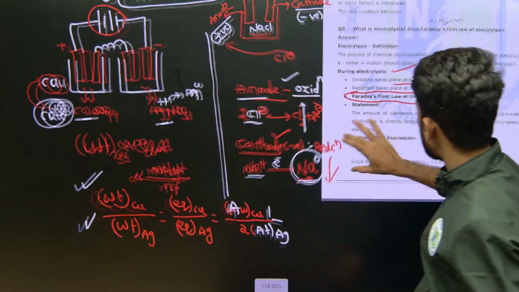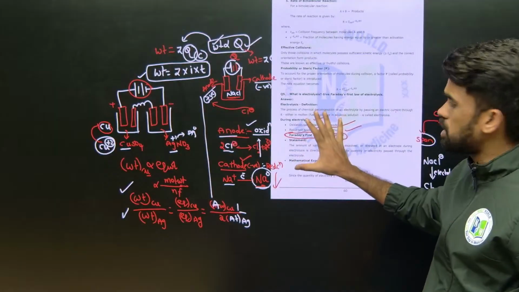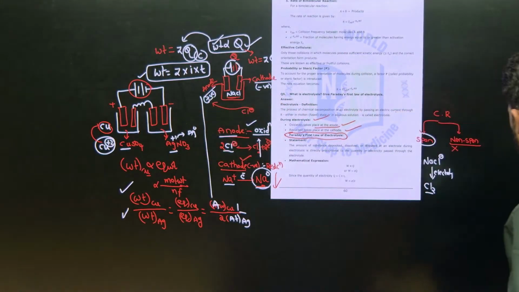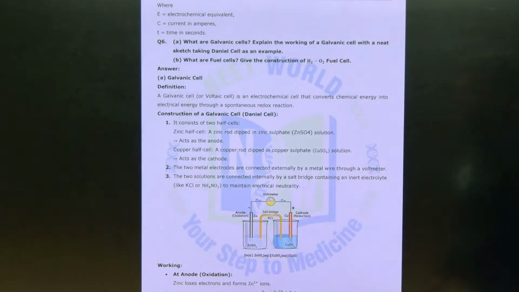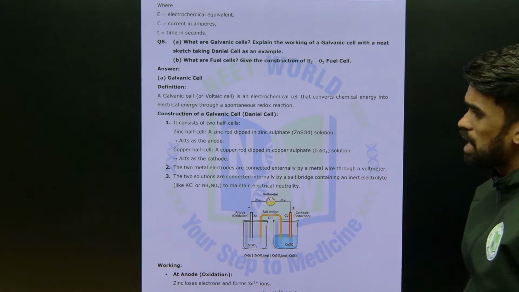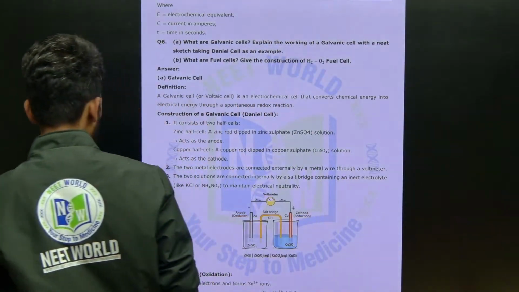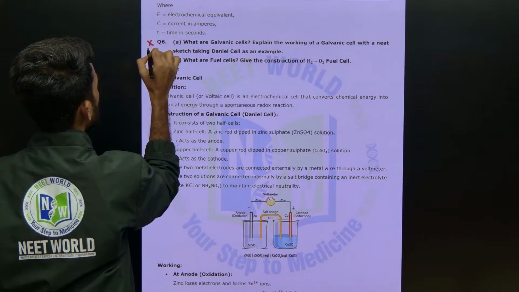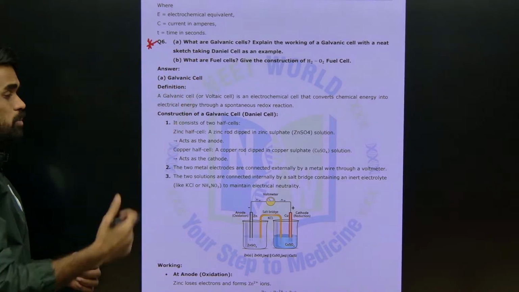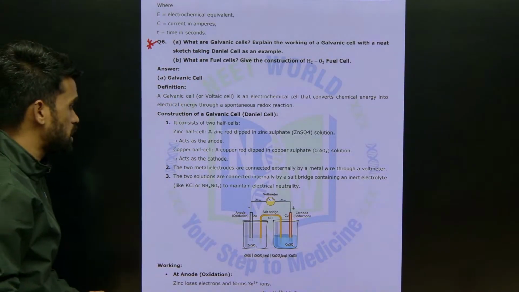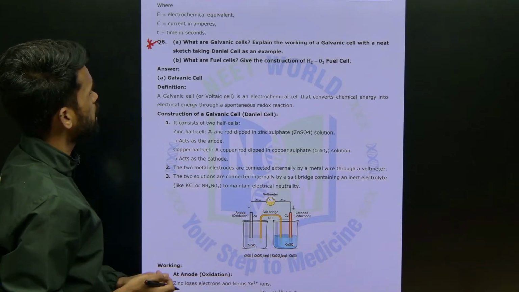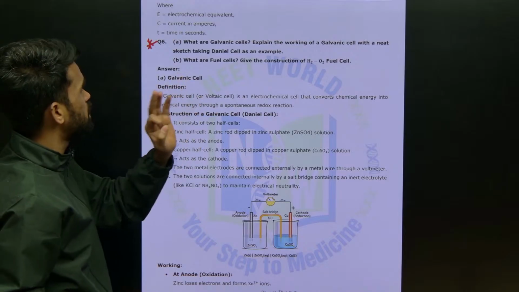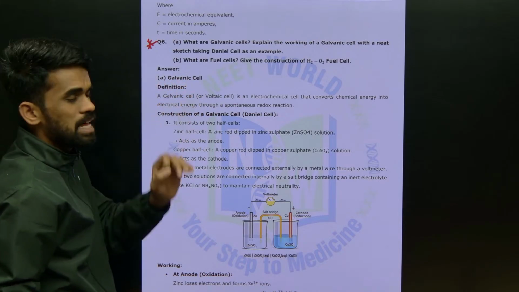Mostly they will ask only Faraday's first law. So this is what you need to indicate and explain. The next question here is galvanic cell. This is more important than the previous discussion, because mostly it is more repeated than the previous one. Now see what they are saying. What are galvanic cells? Explain the working of a galvanic cell with a neat sketch, taking Daniell cell as an example.